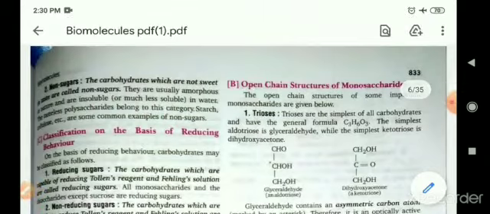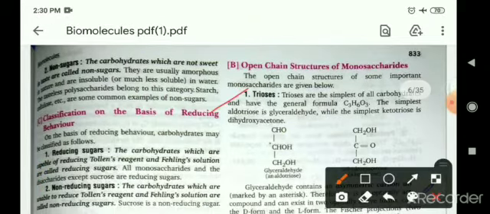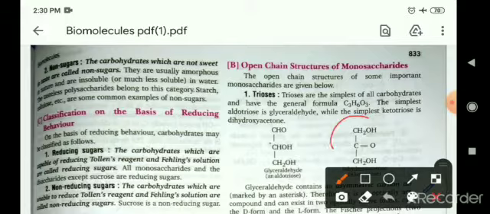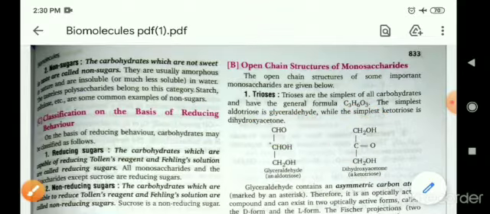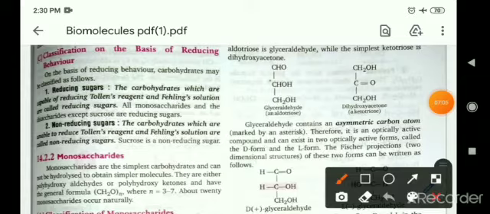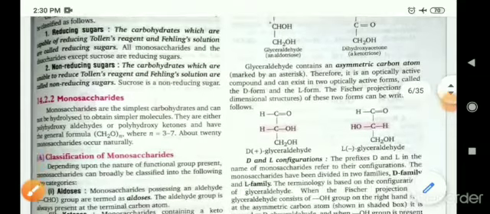Now, open chain structure of monosaccharides. Number one, triose, in which glyceraldehyde is known as the aldotriose, and ketotriose, in which a ketone group is present. Aldotriose means an aldehydic group will be present, and in ketotriose a ketonic group will be present.